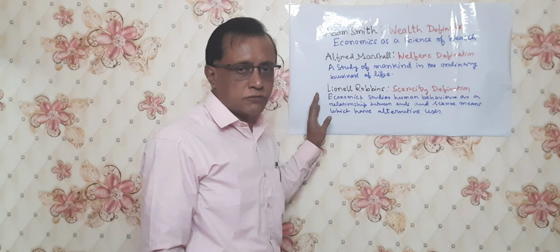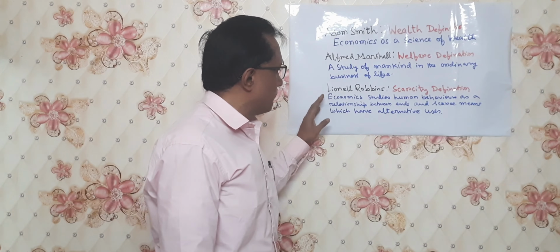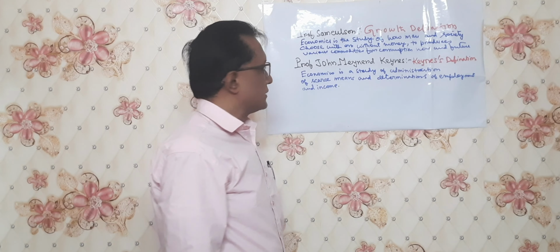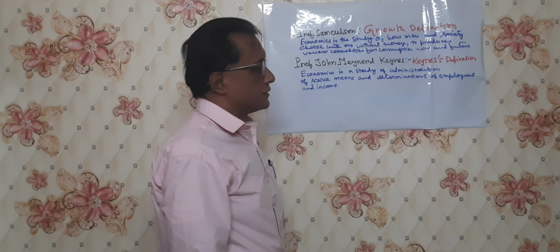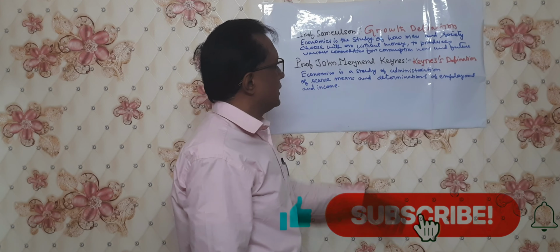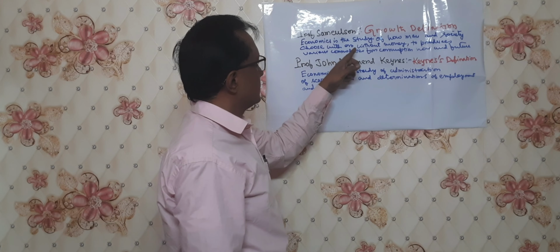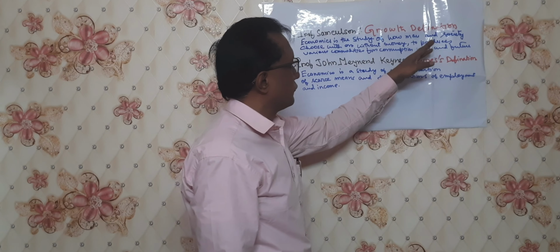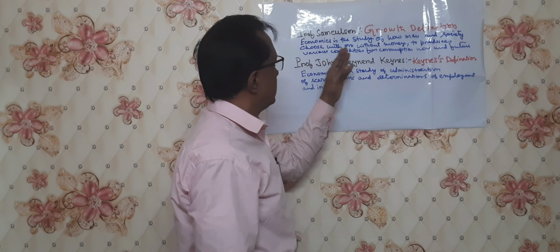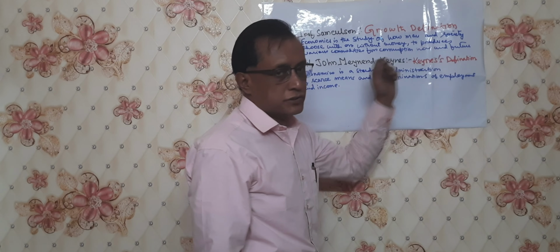We have another two definitions, by Professor Samuelson and Professor John Maynard Keynes. Professor Samuelson is also a Nobel laureate. His definition is known as the growth definition. According to him, economics is the study of how man and society choose, with or without money, to produce various commodities for consumption, now and in the future.